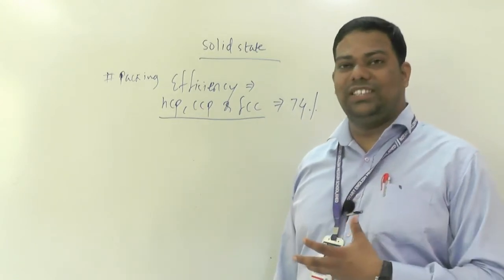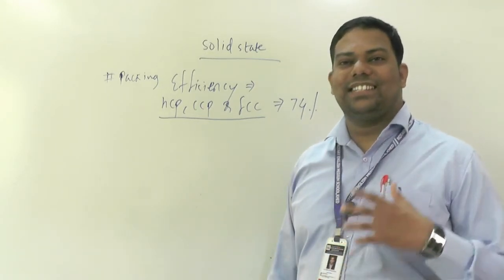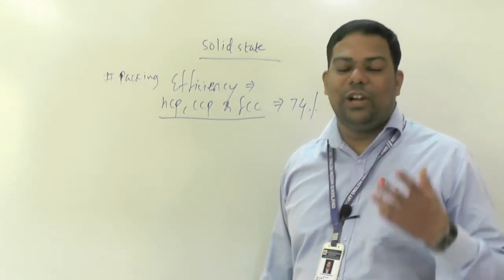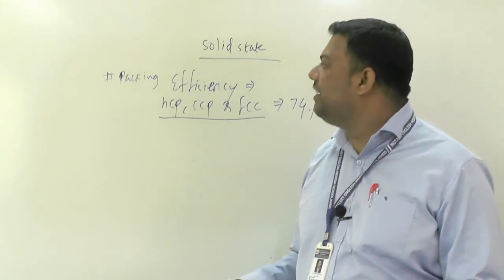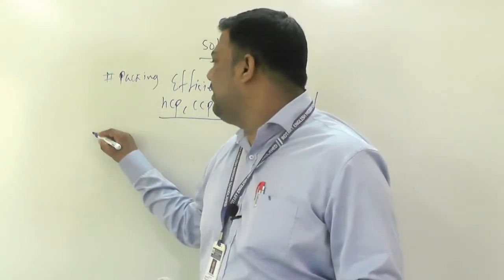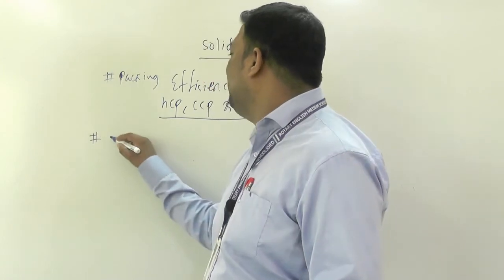For the CBSE board exam, they can ask that calculation directly for 3 marks. Calculate packing efficiency in HCP, then FCC.